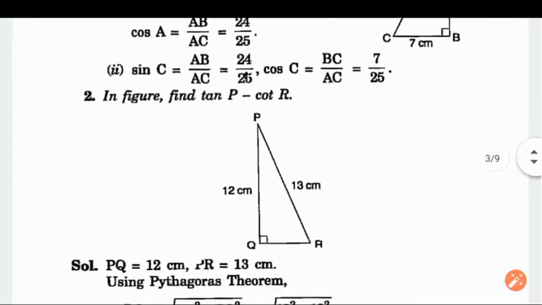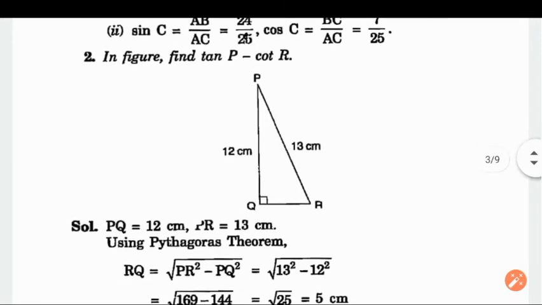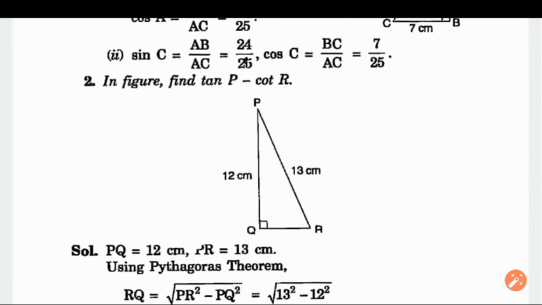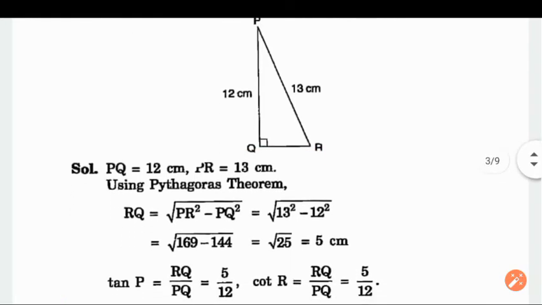Understood? That is how to find the values of trigonometric ratios with respect to an angle. Now number 2. In the figure, find tan of angle P and cot of angle R. Again, PQ and PR are given, so we can find QR with the help of Pythagoras theorem.